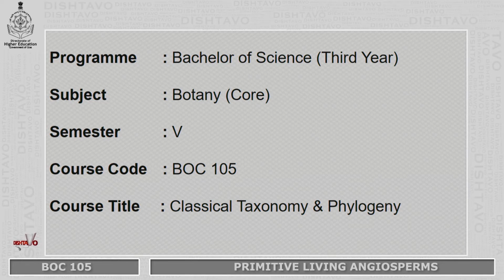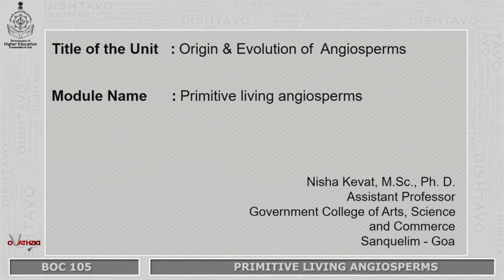Welcome students. In this session, we will be covering the course title, that is Classical Taxonomy and Phylogeny. The unit name is Origin and Evolution of Angiosperms. Module name is Primitive Living Angiosperms. Myself, Dr. Nisha Kewat. I am Assistant Professor from Government College of Arts, Science and Commerce, Sakri, Goa.